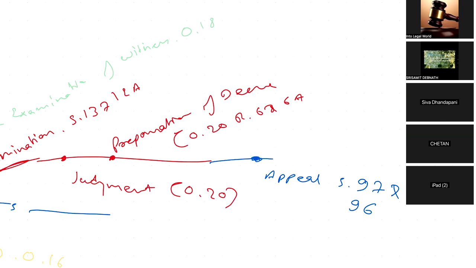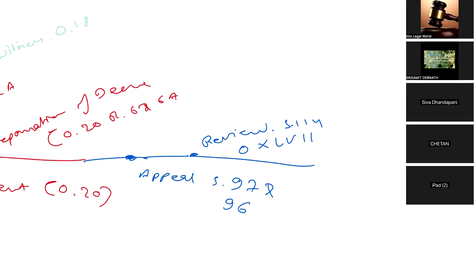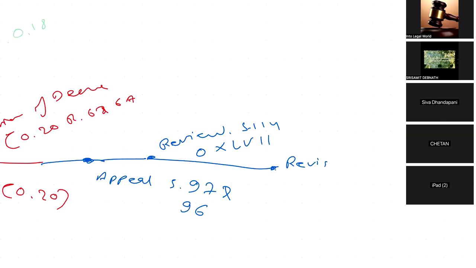Thereafter, once the appeal is decided, you will go for review and revision. Review under Section 114 or Order 47, and revision under Section 115. 115 it is. Right. So is it understood to you?